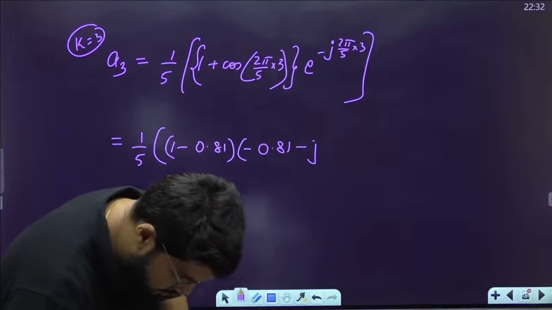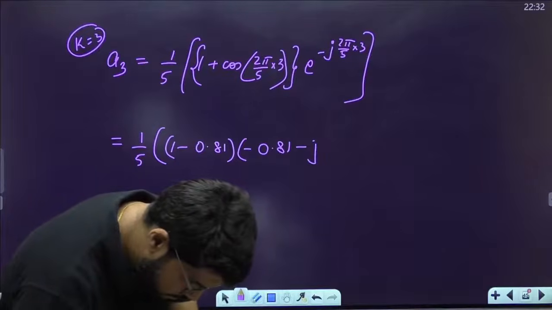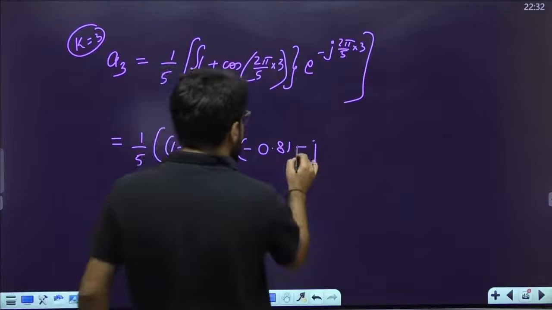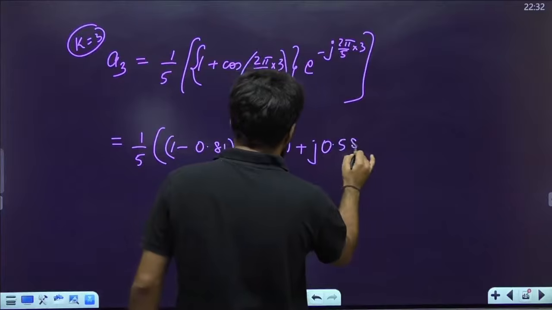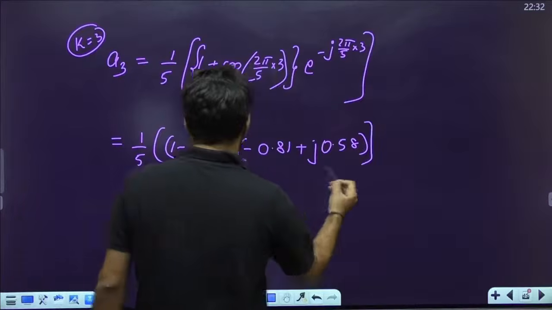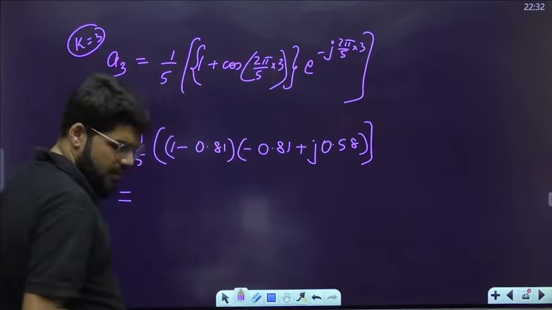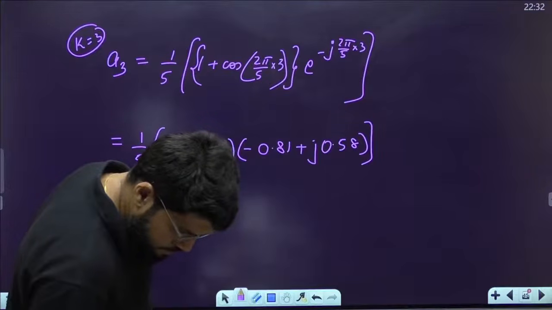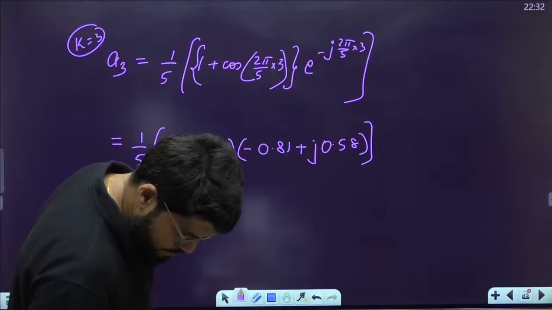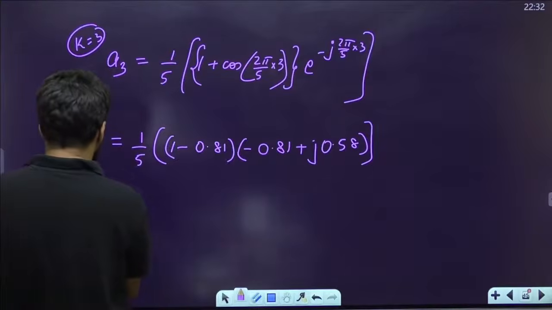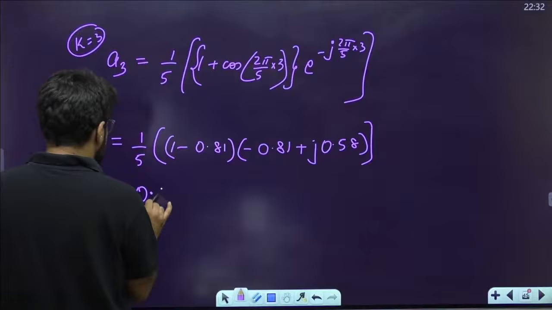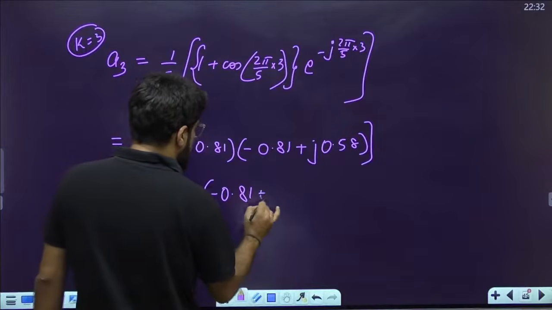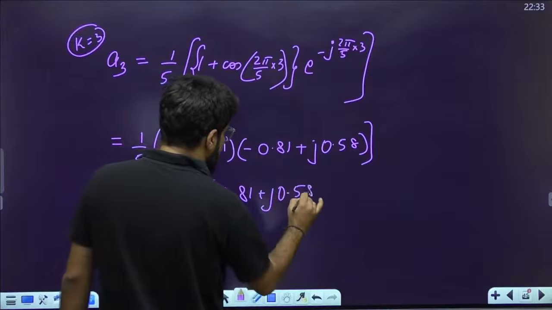Okay, so what is the value of sin theta for this? That is minus 0.58. तो minus minus plus हो जाएगा, plus j 0.58. Okay, so this is actually turning out to be 0.038 minus 0.81 plus j 0.58.